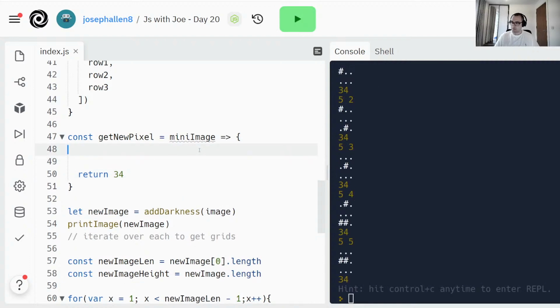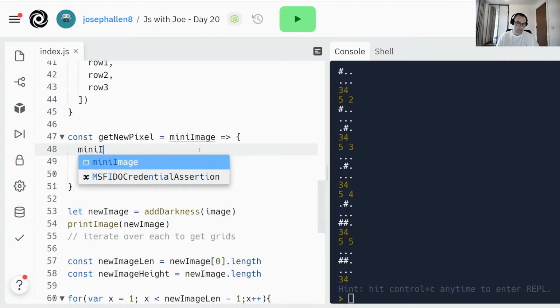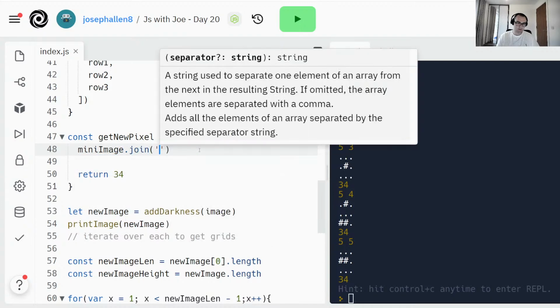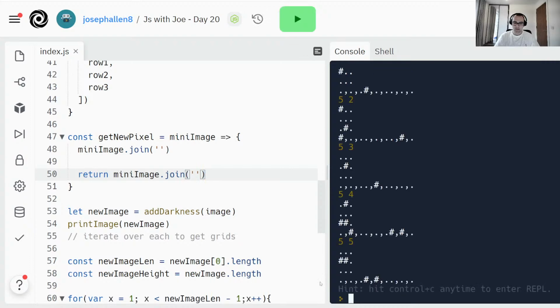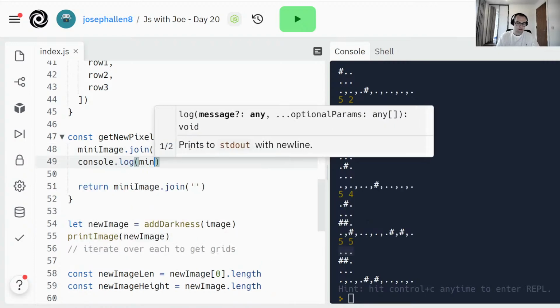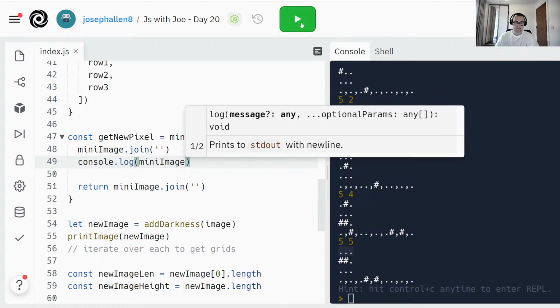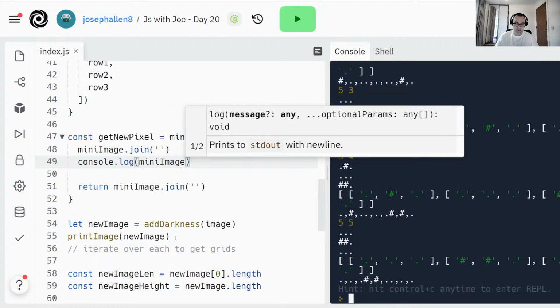Right, so in mini image, we'll do mini image dot join new line to convert it from 3 rows of 3 into 1 row of 9. So I can just return that there so we can actually see it. So there we go, dot dot dot, pound pound dot, we can see they've been joined. Oh, they're still a comma separated list. Yes, they are. Okay.